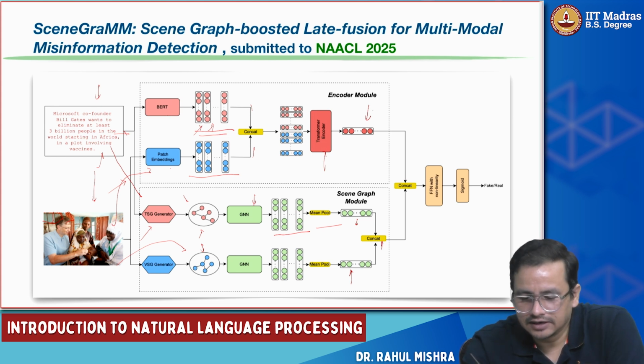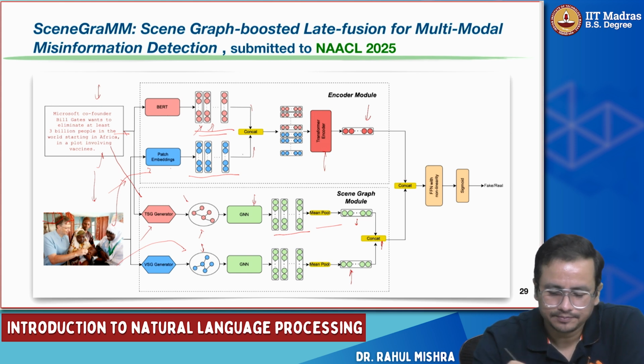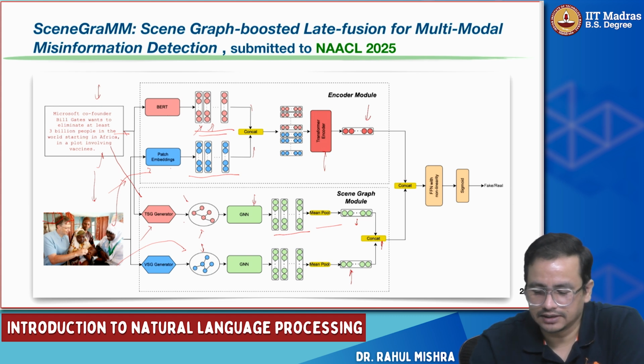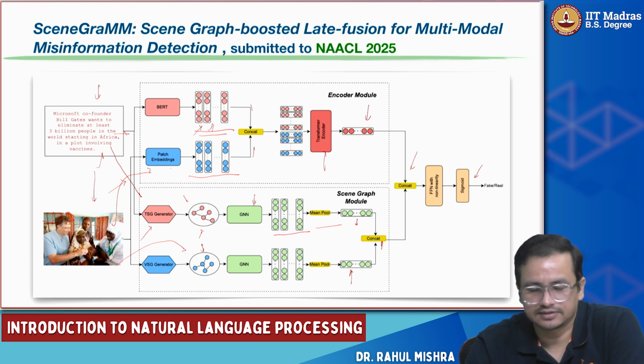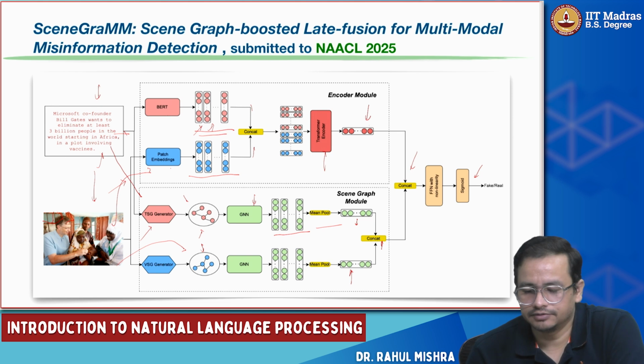Finally, this encoded representation from the text and patch sequence, and from the TSG and VSG, the text scene graph and visual scene graph, which are coming from the GNN, we concatenate and apply a non-linearity, and then we learn a classifier using sigmoid. It's a binary classification task, right? So this was the overall model which we proposed.